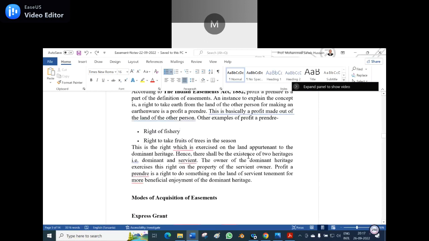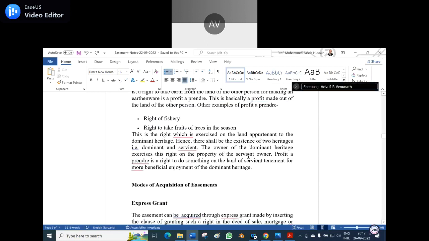So the next bullet is the right to take fruits of trees in the season. See, even the, what do you say, mavidi tota in English? Orchard.